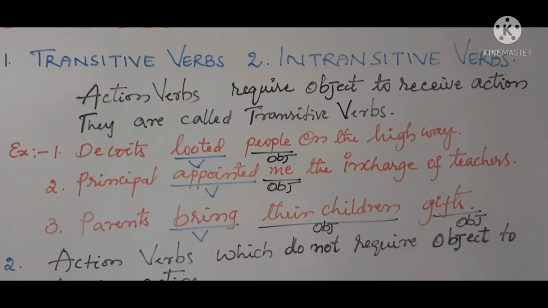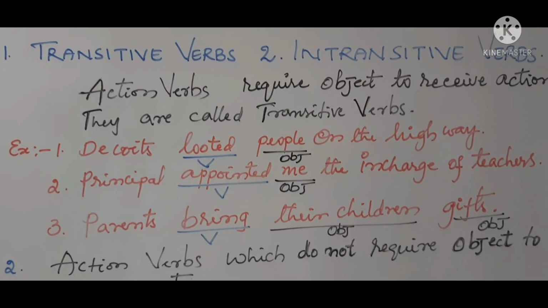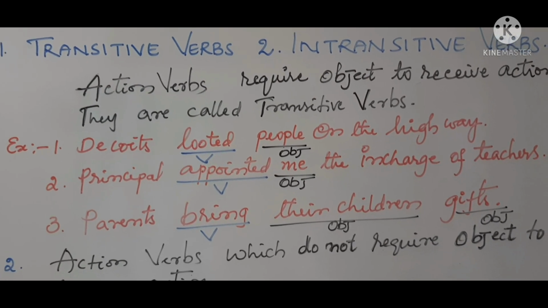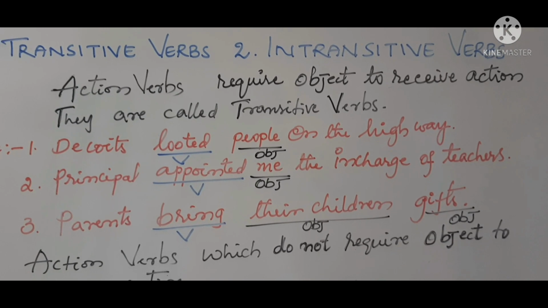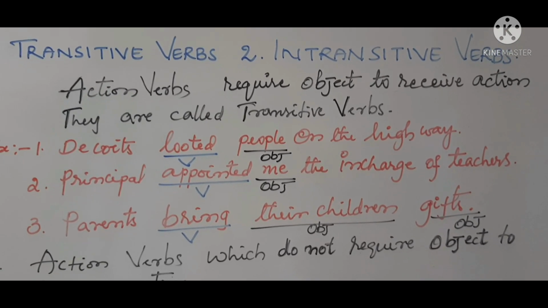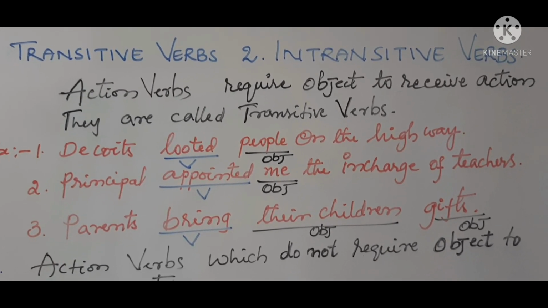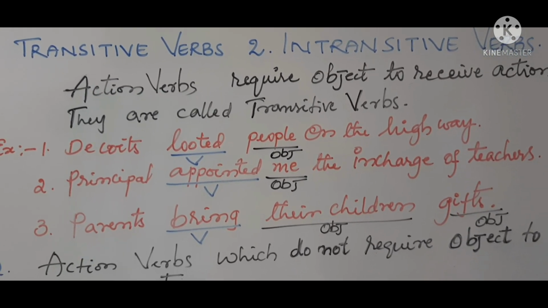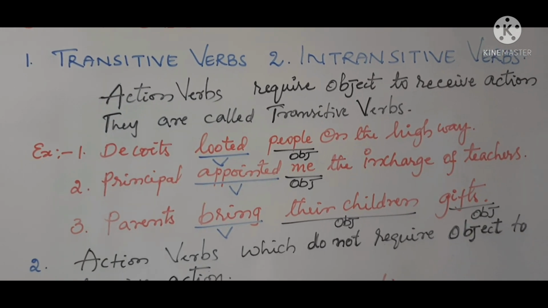Okay, right. So the action passes to objects, so it is said to be a transitive verb. Looted, appointed, bring. These three verbs are transitive verbs, as they have objects and the action passes on to them. So they are called transitive verbs.